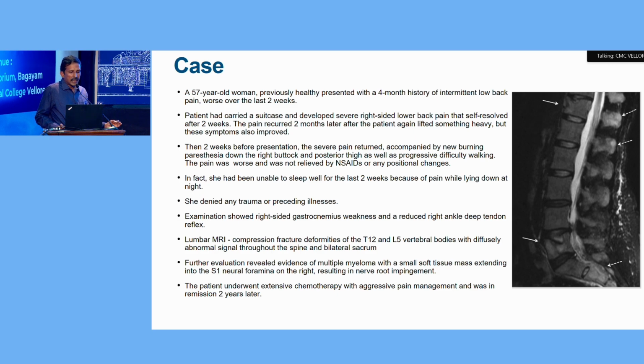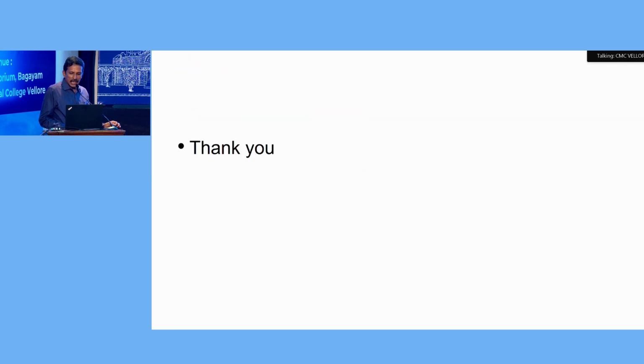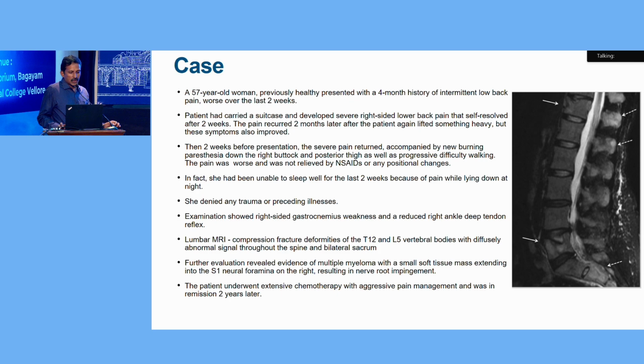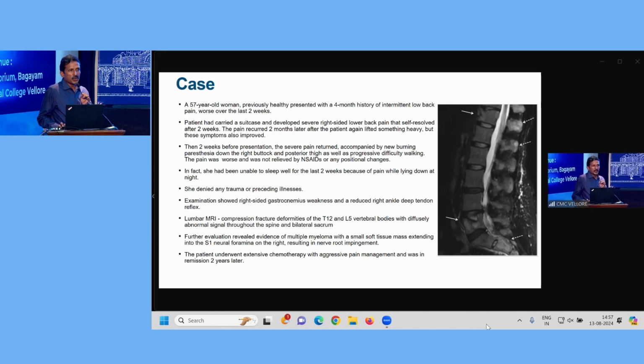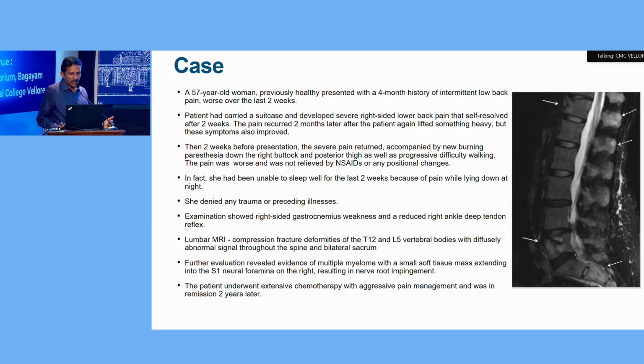Examination showed right gastrocnemius weakness and reduced right ankle jerk. So MRI was done, which shows a compression fracture at T12 and L5 vertebral bodies with diffuse abnormal signal throughout the spine and bilateral sacrum. So in this case, there were 2 episodes without any red flags, but in the third episode, there was a red flag in the form of radiating pain and weakness. So the patient was evaluated. She was diagnosed with multiple myeloma and treated with chemo.